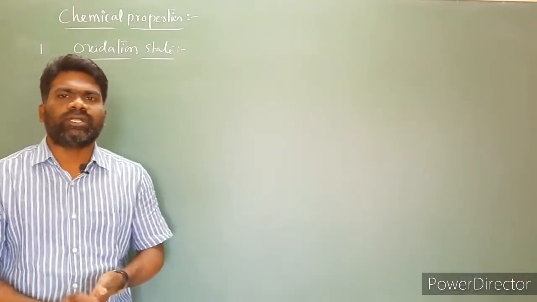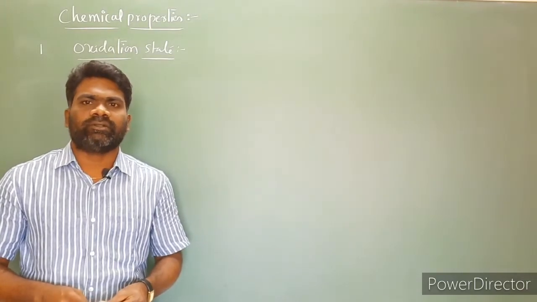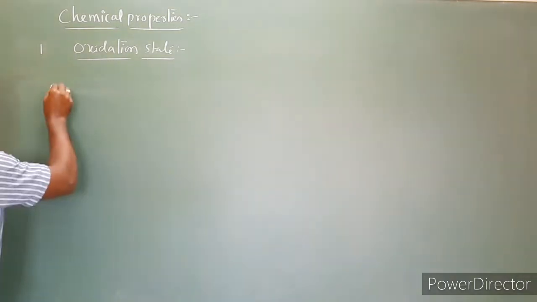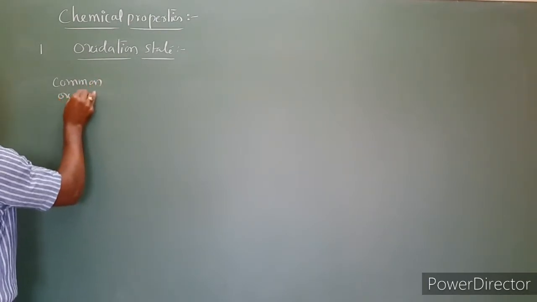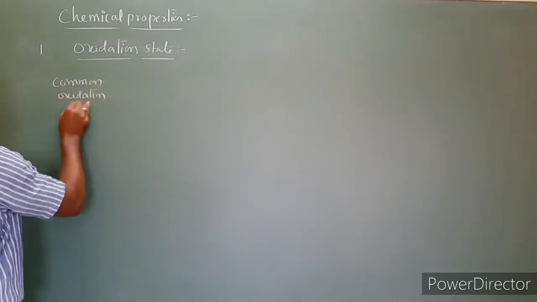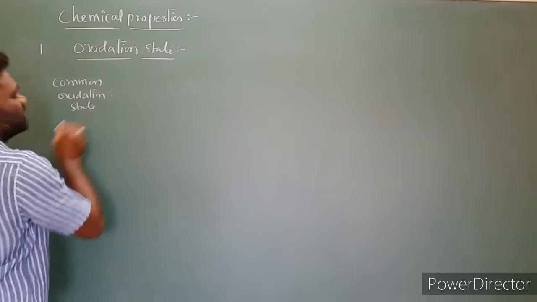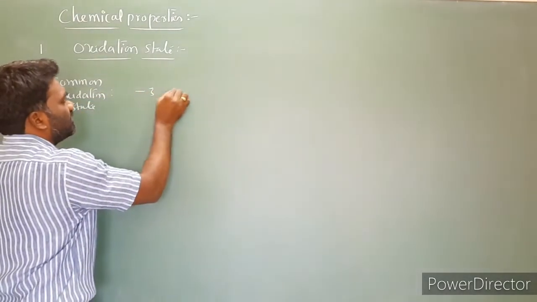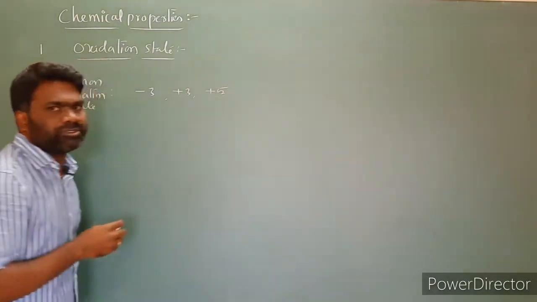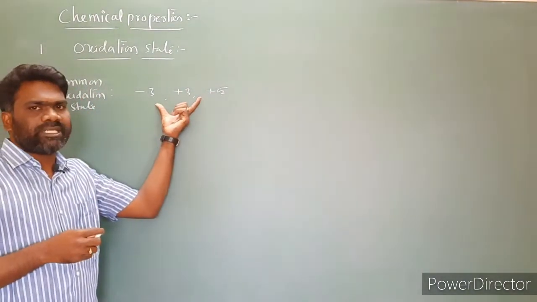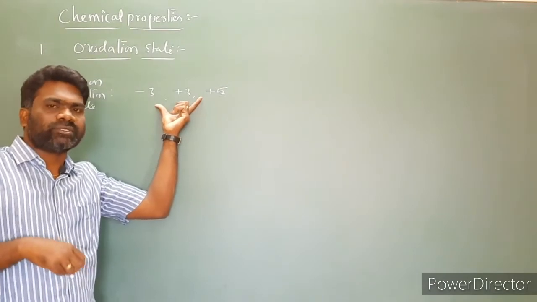Next, in addition to the common oxidation states, these elements show other oxidation states also. First I am writing the common oxidation states. What are the common oxidation states? We have -3, +3 and +5. In addition to these, group 15 elements show other oxidation states also.